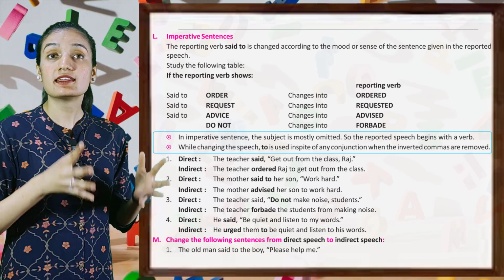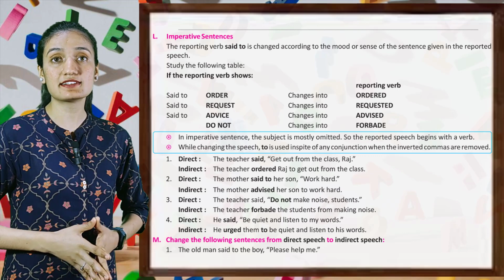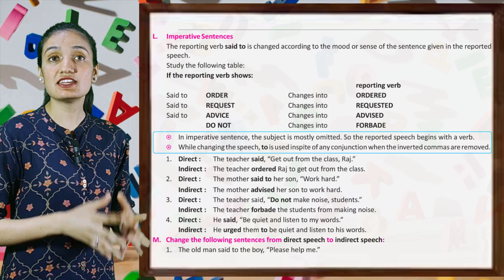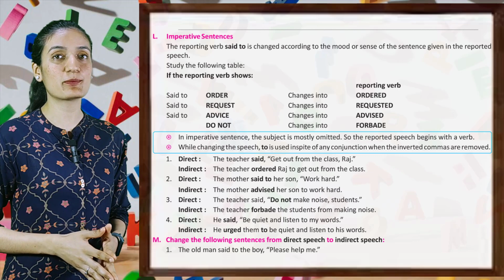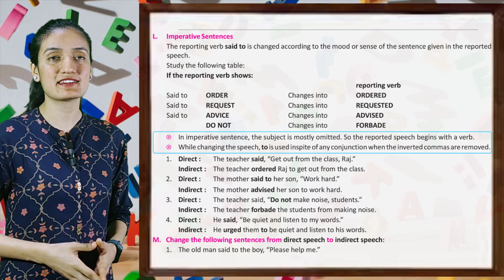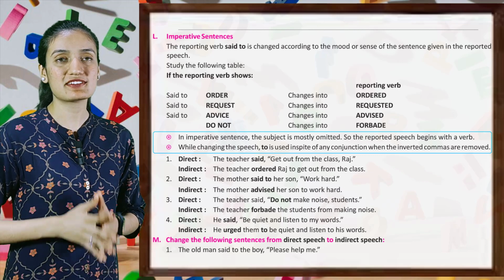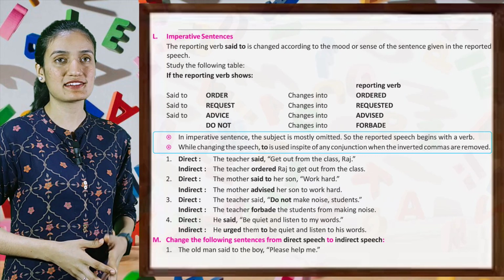Now, direct, the mother said to her son, work hard. Indirect, the mother advised her son to work hard. Next is direct, the teacher said, do not make noise, students. Indirect, the teacher forbade the students from making noise. Direct, he said, be quiet and listen to my words. Indirect, he urged them to be quiet and listen to his words.